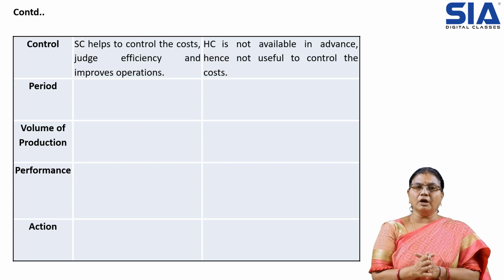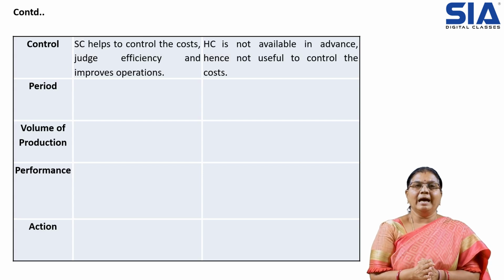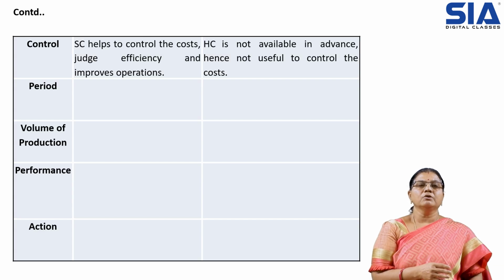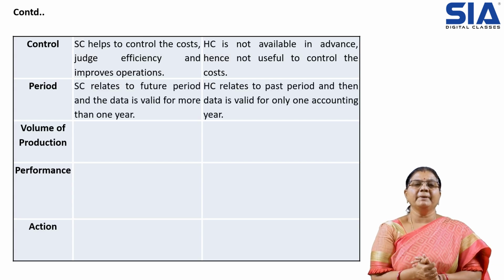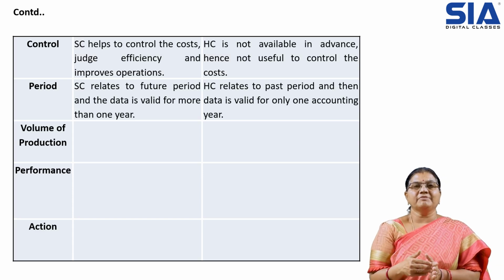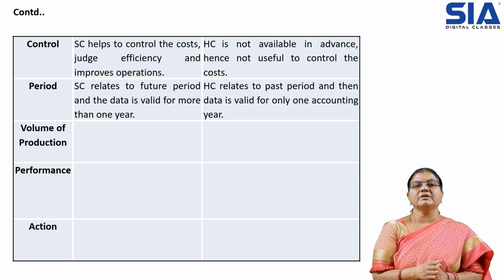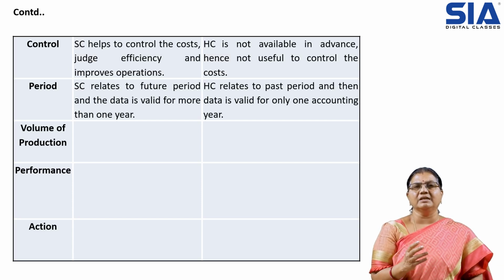In case of historical costing, it is not available in advance, so we cannot have any control over the cost. Then coming to the period, standard cost is prepared before the production starts, for the future period, and historical cost is prepared after completing the period. Only after completion will it be valid for the present accounting period.